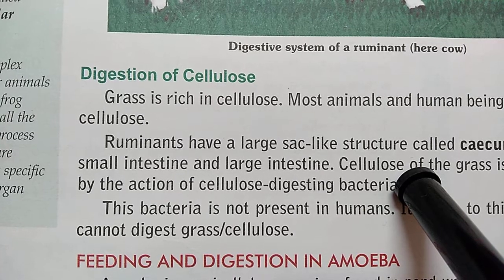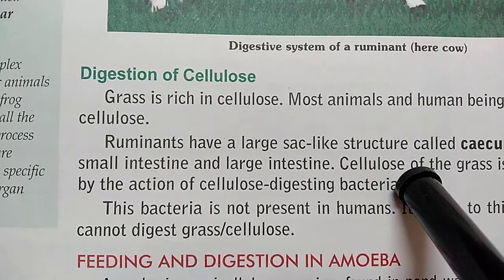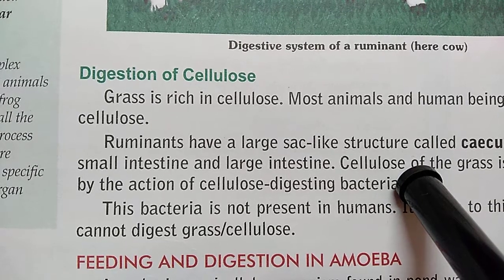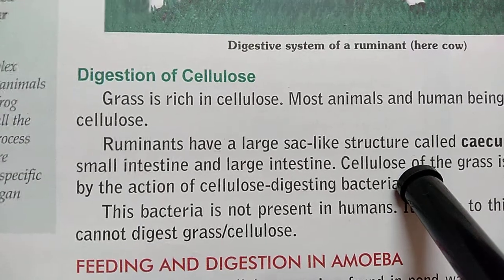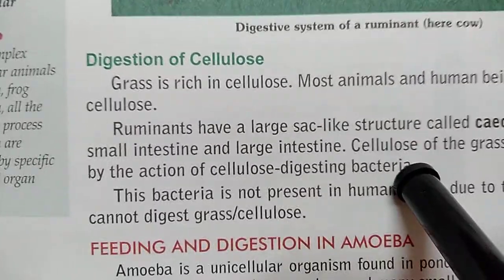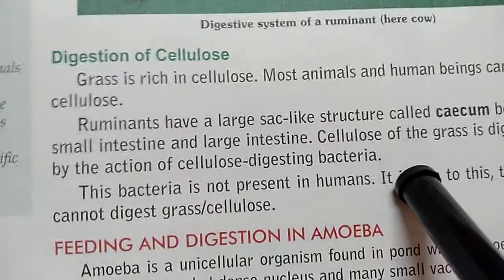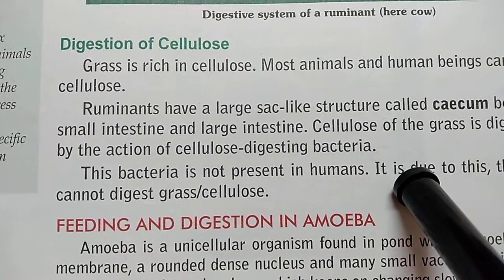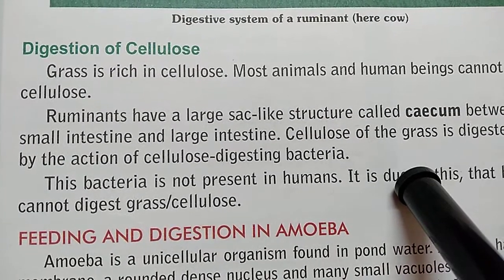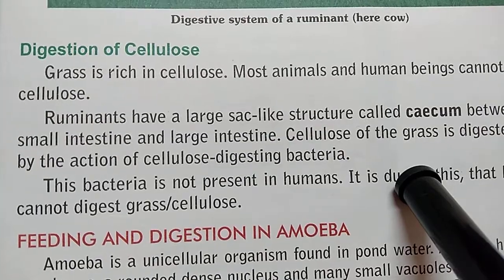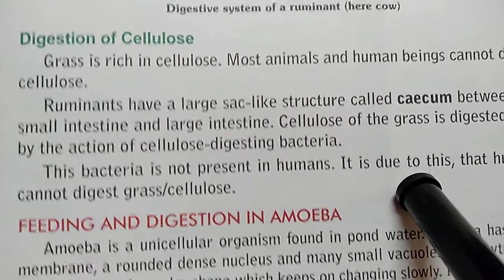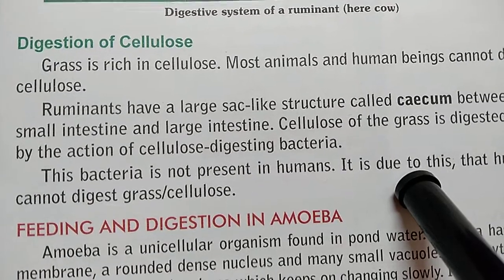Grass contains cellulose. In human beings, cellulose cannot be digested and it goes out of the body in the same way. Cellulose is normally what we call fibers or roughage. But such kind of animals, ruminants, are able to digest cellulose. How? Because in their digestive system a special type of bacteria lives, and these bacteria are helpful for digestion of cellulose.